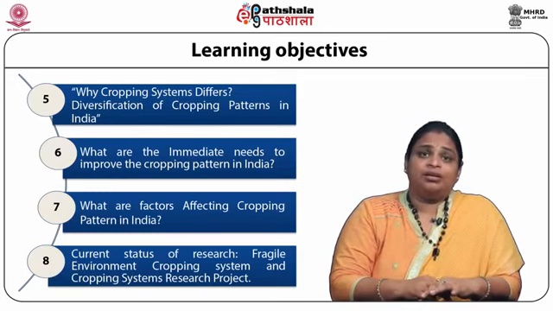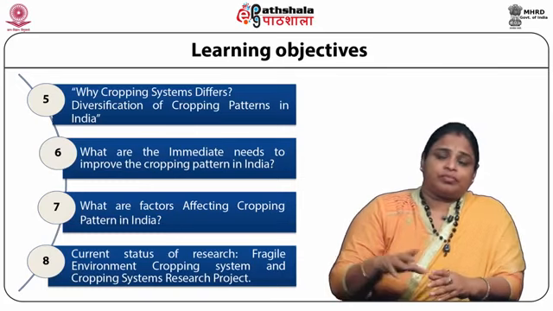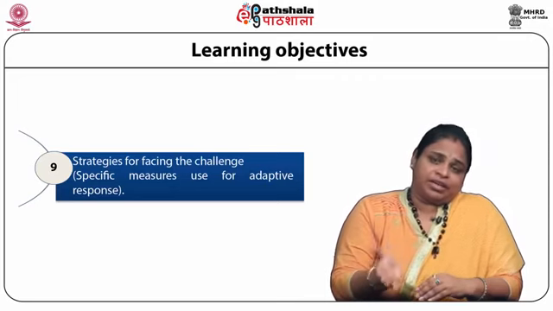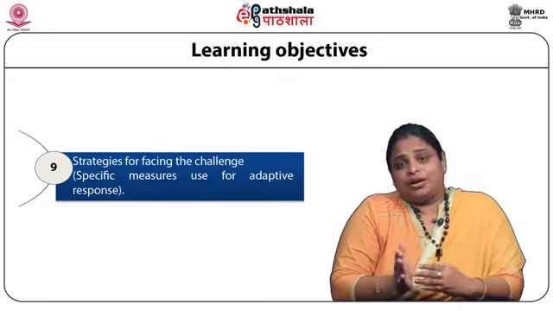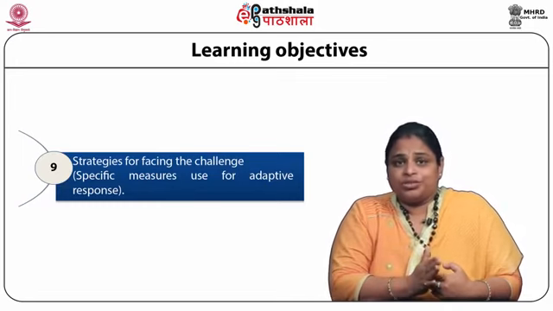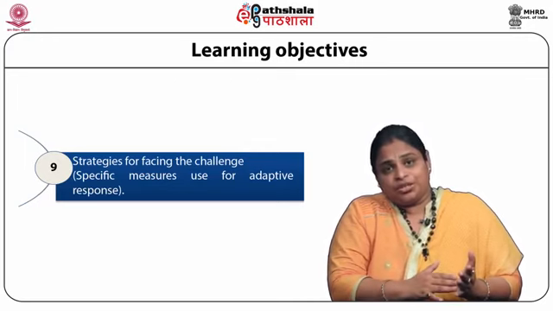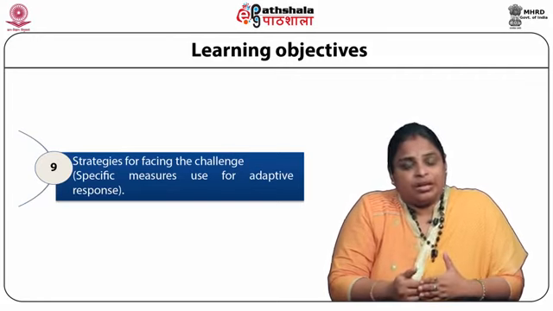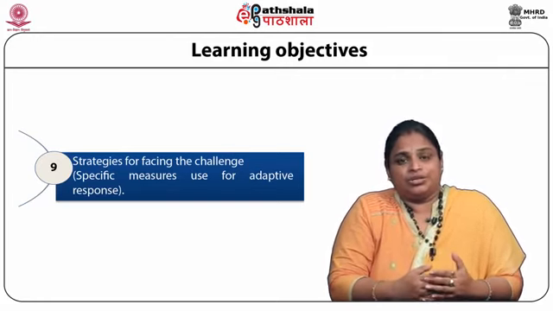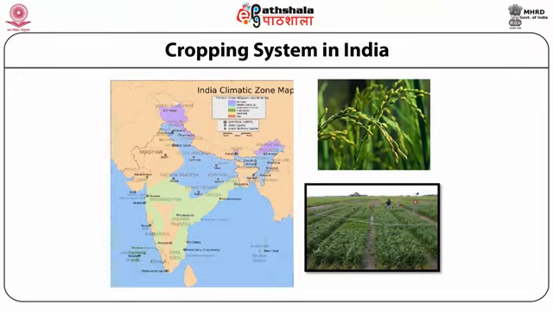To prevent and rectify these problems, different types of research are going on, and different research projects are running in agricultural research institutes, agricultural universities and research laboratories at national and international levels. We start to study the cropping system in India.